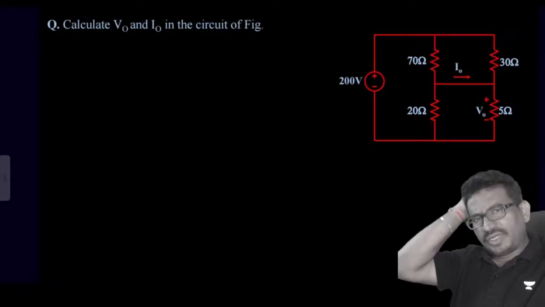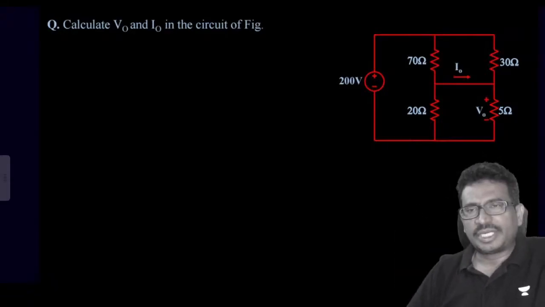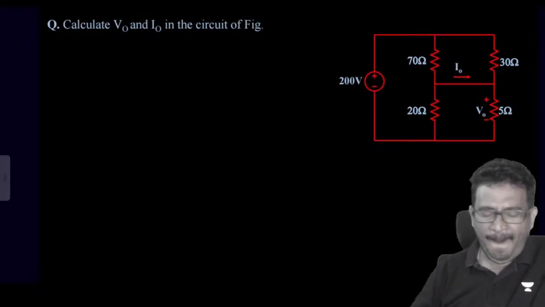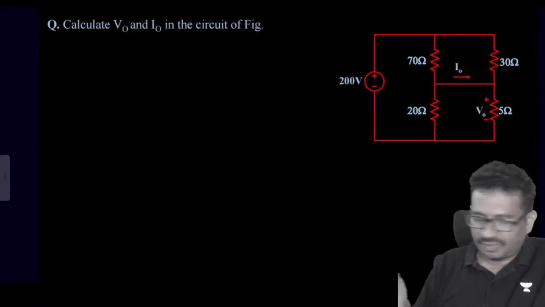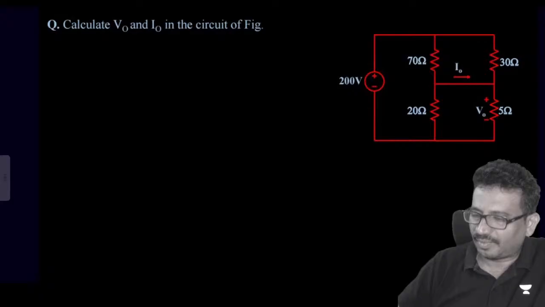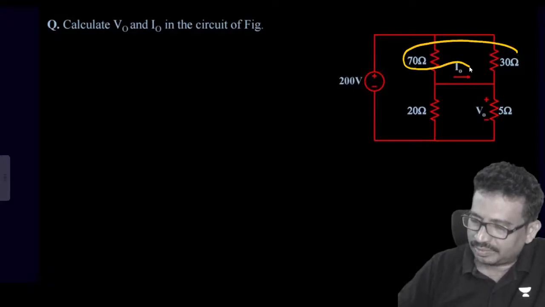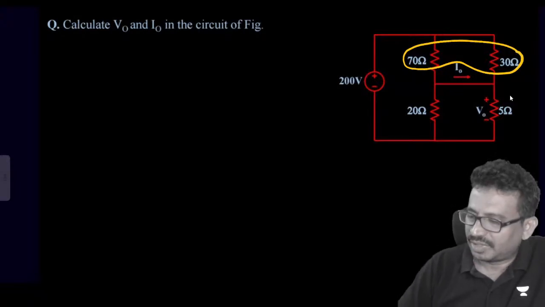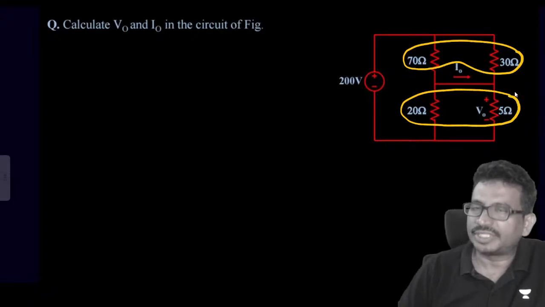Next: calculate I0 and V0 in the circuit. Find the voltage and current. Here, how can we solve it? These two are in parallel, so we can find the equivalent over here, and these two are also parallel, so we will find the equivalent for this.